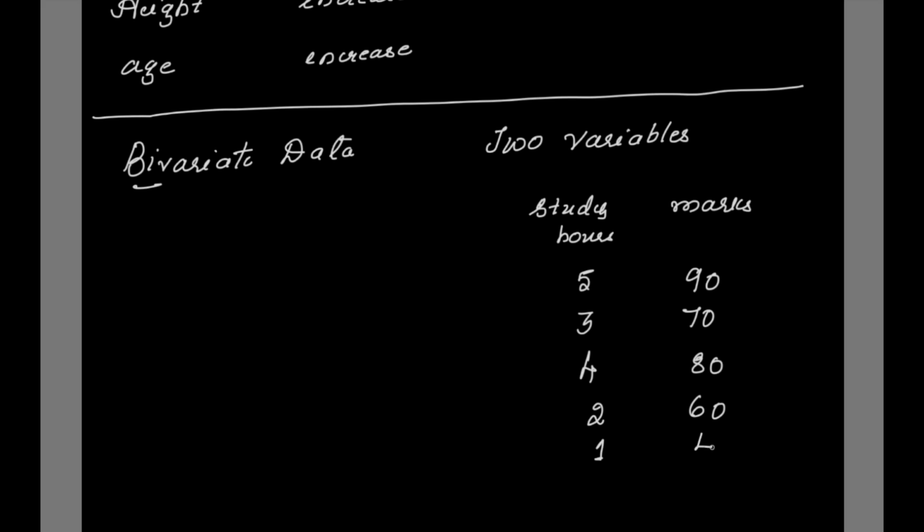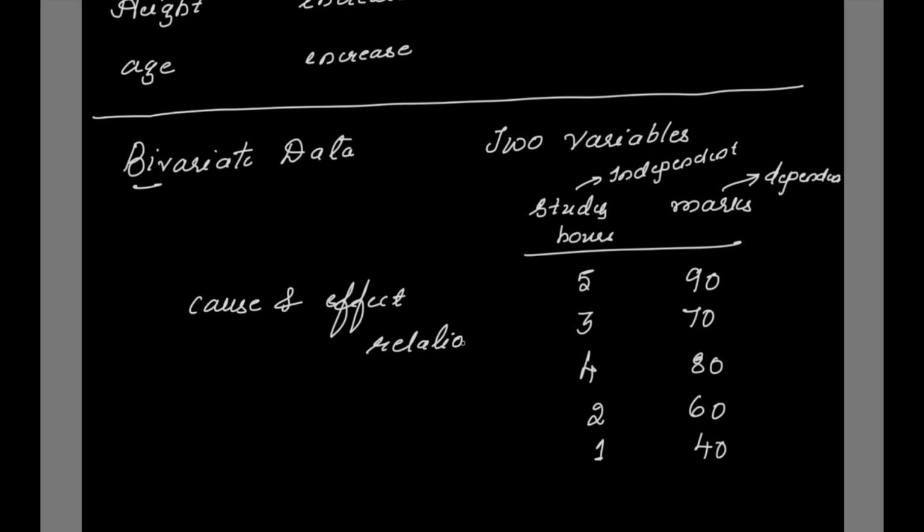So something like this I am writing. Here we can say that there are two variables, study hours and marks. One is the dependent variable, marks is the dependent variable, and another is the independent variable. And in this bivariate data, we can see the cause and effect relationship. Cause and effect relationship exists here.